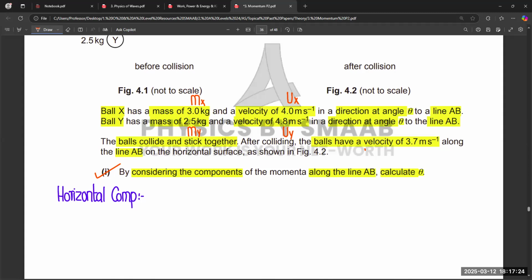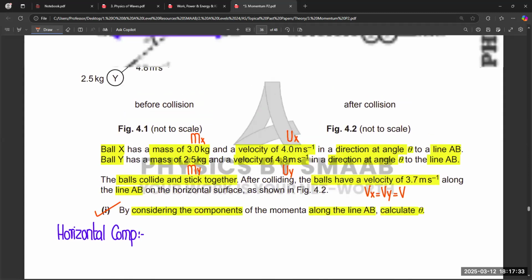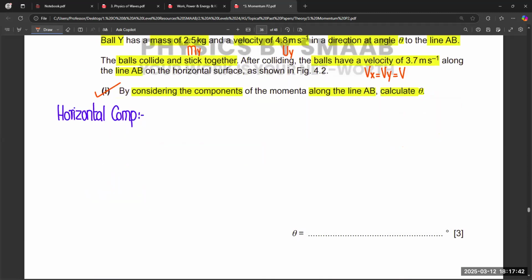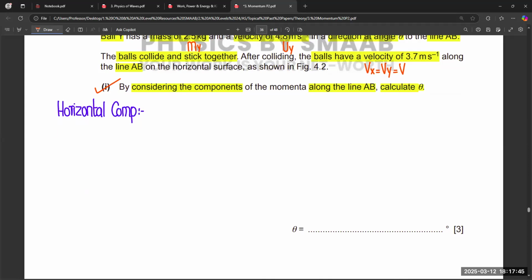And the final velocities are the same, Vx equals Vy equals V. So in the horizontal component, we consider the component of this velocity, because mass is not a vector quantity, velocity is a vector quantity. So we write mx ux plus my uy, right? Horizontal component before collision, because before collision we have these angles, after collision there is no angle.